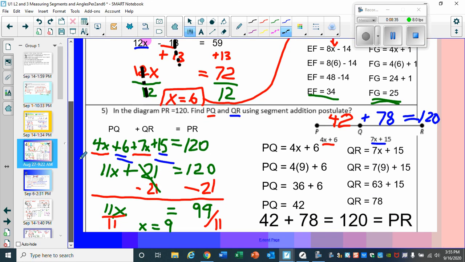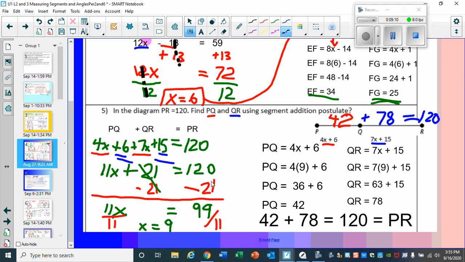Now, looking at our second problem, similar. PQ plus QR equals PR. PQ is 4x plus 6, QR is 7x plus 15. So what we need to do is combine like terms like before: 4x and 7x, 11x; 6 and 15, 21. So you have 11x plus 21 equals 120. Isolate our variable just like before. We need to get the x by its lonesome.